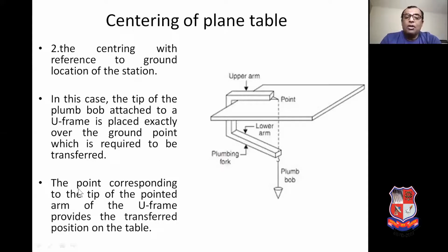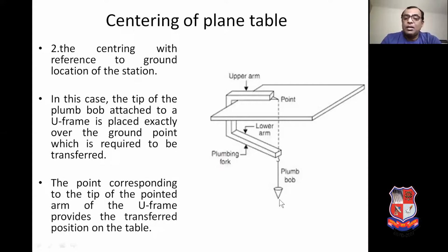After this, we have to adjust the plane table, and the corresponding point of the ground station is then marked on the drawing sheet at the tip of the upper arm. The point corresponding to the tip of the pointed arm of the U fork provides the transferred position on the table.